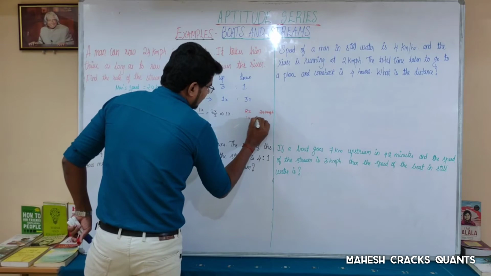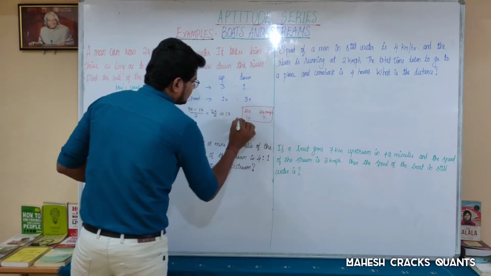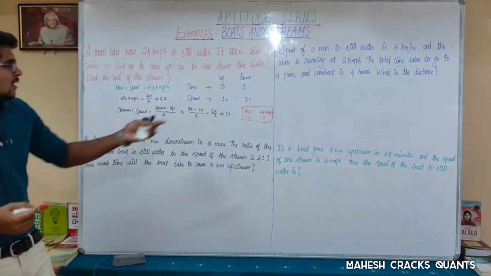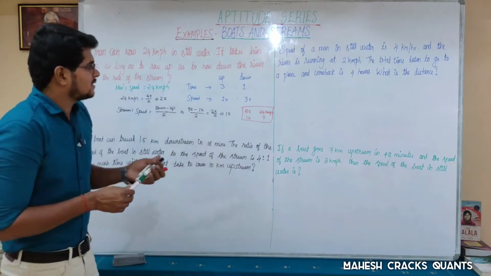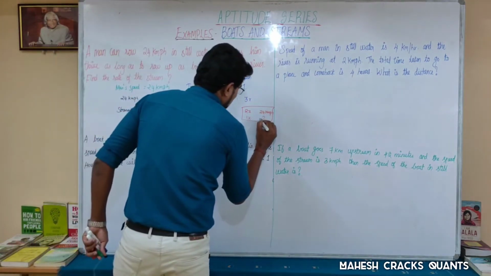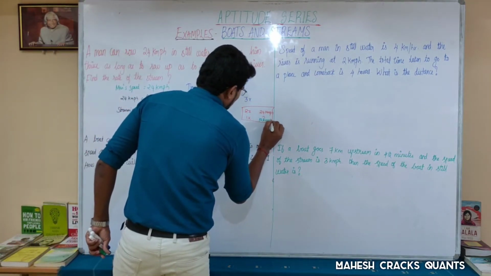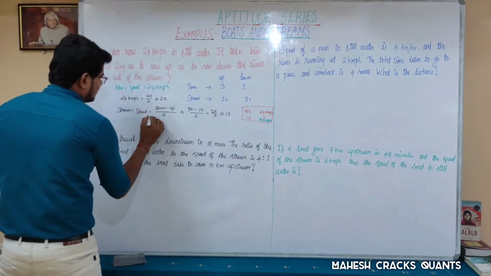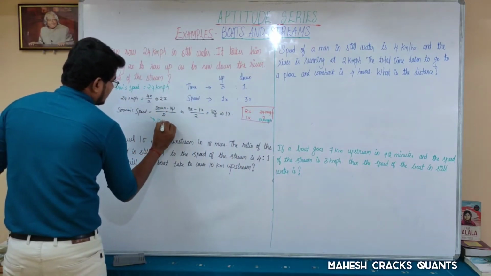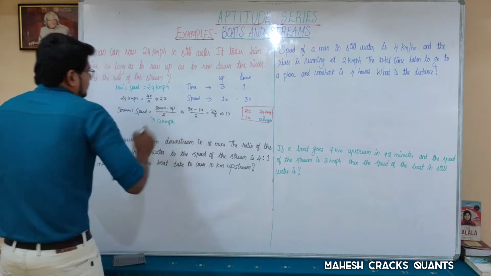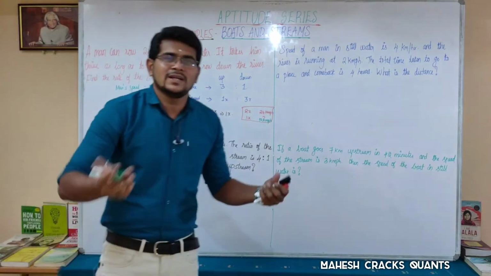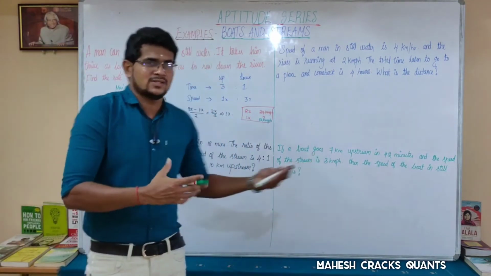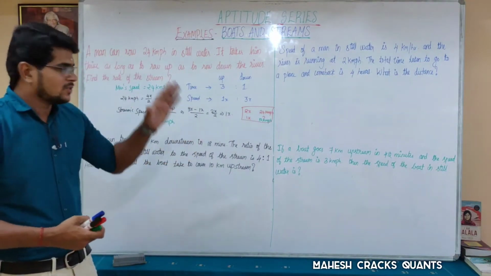What is 1x? Obviously we don't need to substitute for the unknown, because half of it will be the answer. What is half of 24? Which is 12 km per hour. So what is the stream speed here? 12 km per hour. Here we have a ratio, and from the ratio also we could find out the answer. Done. Let's move on to the next question.